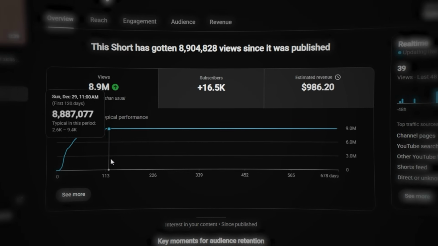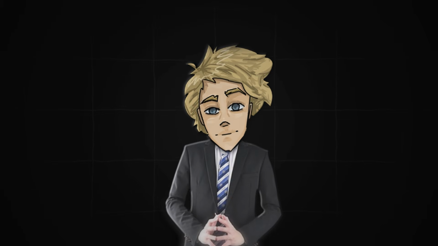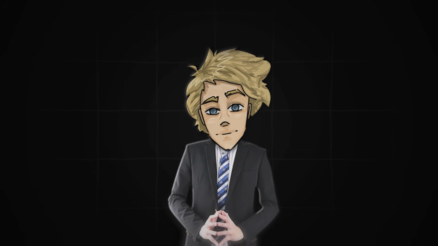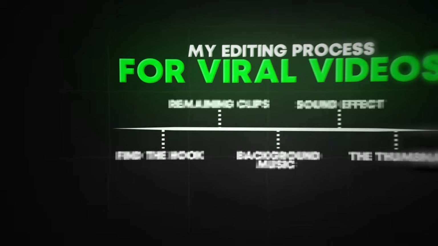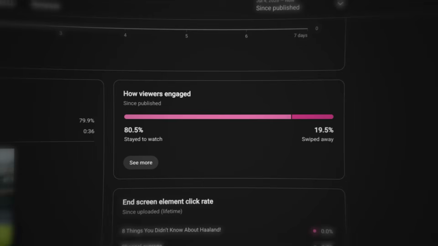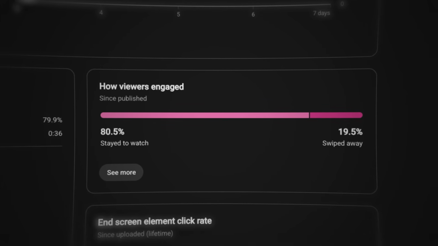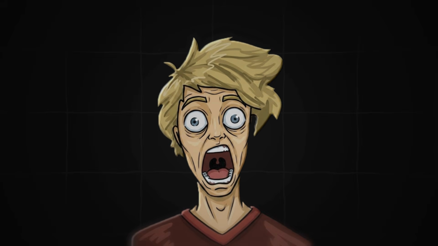This is the part that got my shorts to millions of views every day back in 2024, and these rules haven't changed. The only thing that changed is the way you do it, which now is 10 times easier with this new plugin. So the first step is to find your visual hook. The first 3 seconds decide everything. You need at least an 80% swipe through rate to go viral, and your voiceover alone won't get you there. The first clip on the screen has to be the most eye-catching visual you have.